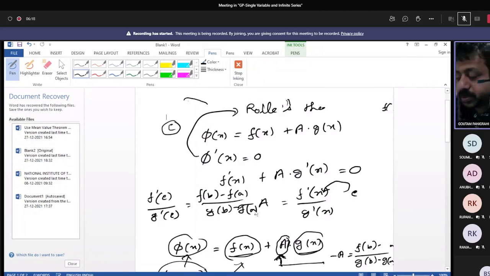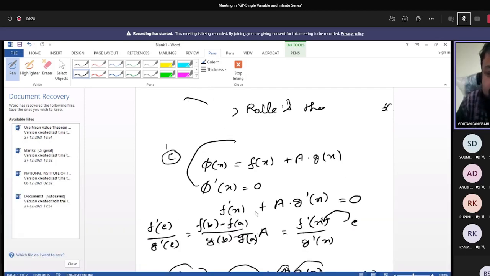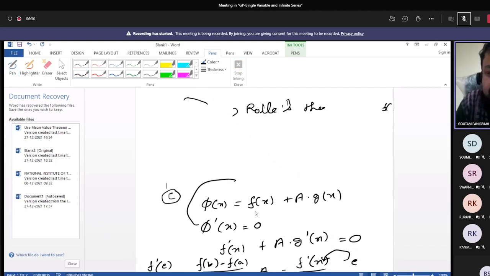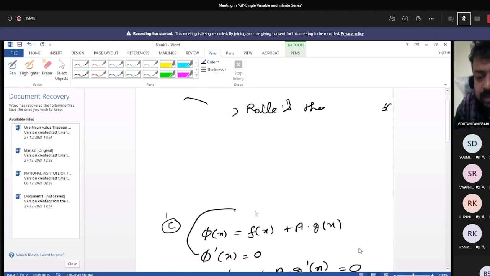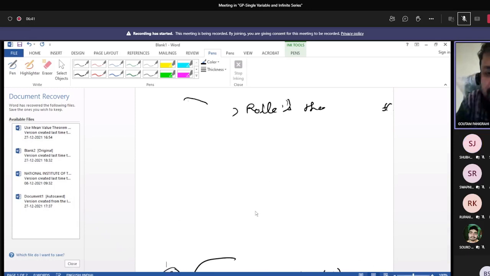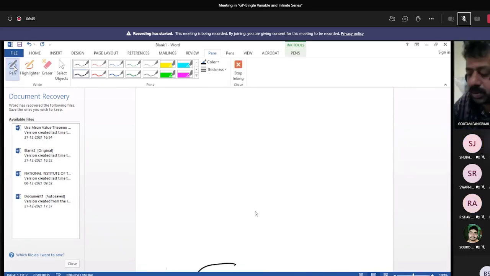Now we have already solved one problem, e to the power x and e to the power minus x, using Cauchy's mean value theorem. Now we will solve some more problems. We have not solved any problem related to that, I think. Yes, sir, we didn't solve it. As per I remember, we have not solved that problem.